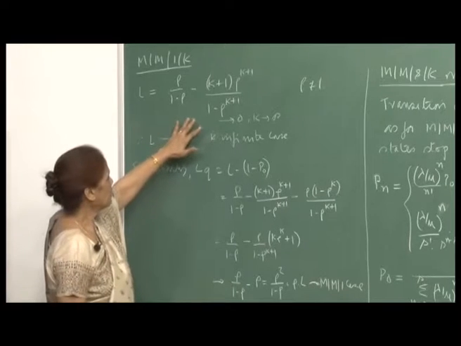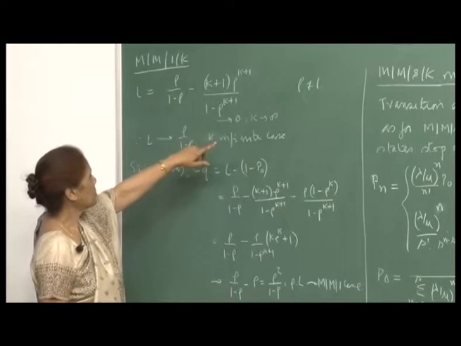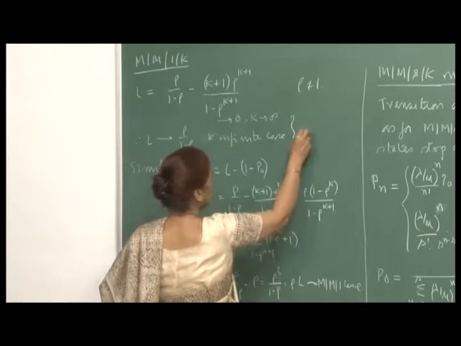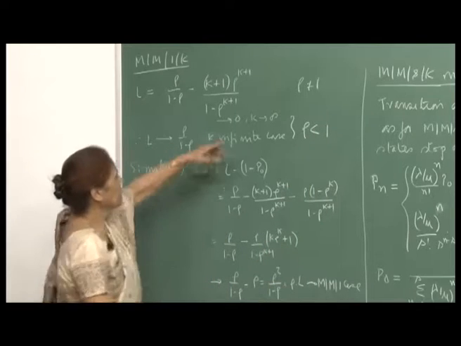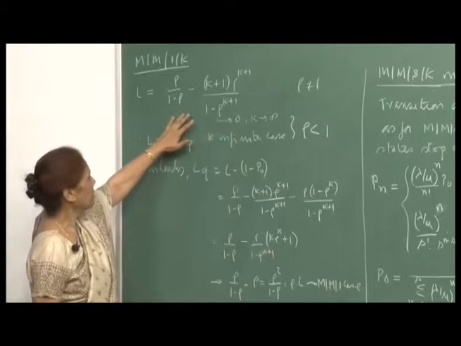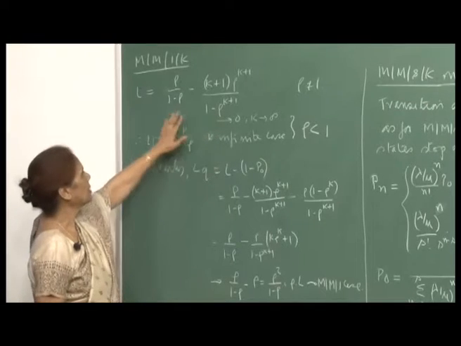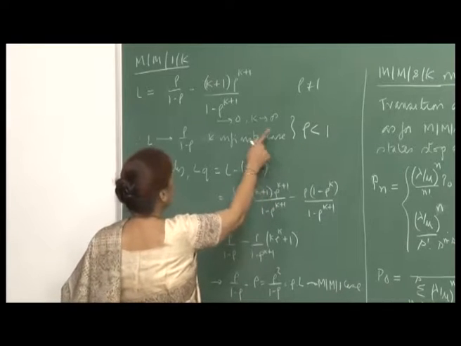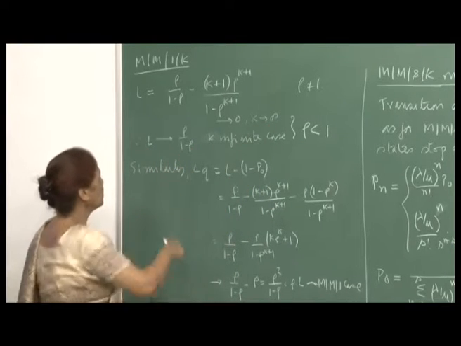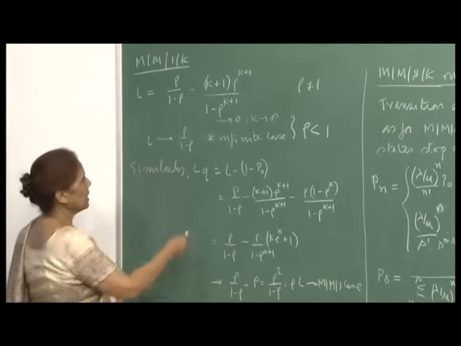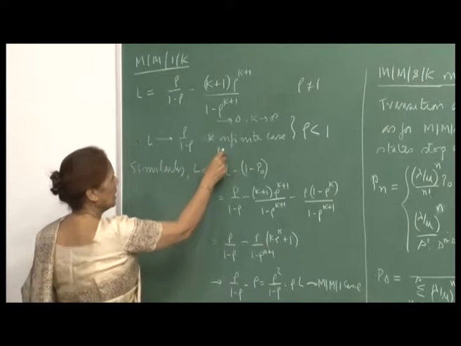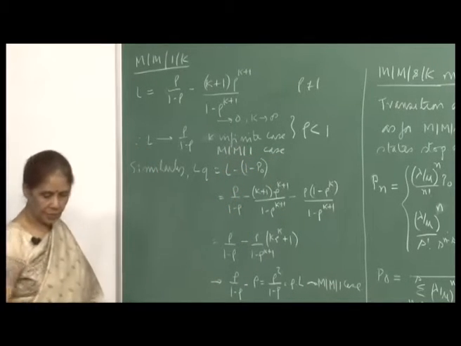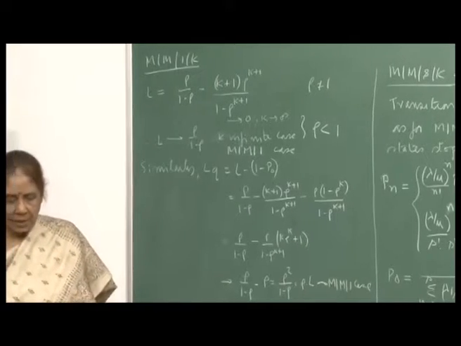I also showed you that as K goes to infinity, here we require that rho is less than 1. I am saying that these formulae are all valid when rho is not equal to 1, because otherwise you can't divide by 0. So for rho less than 1, we showed that as K goes to infinity, L will go to rho upon 1 minus rho, which is the K infinite case, that is, the M/M/1 case, as it should be,